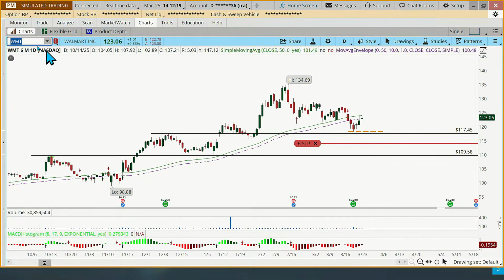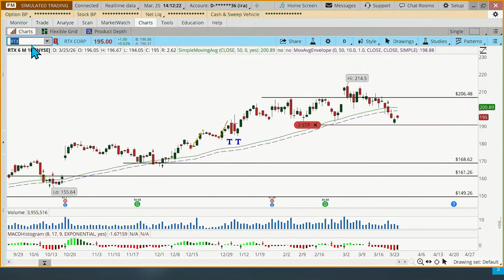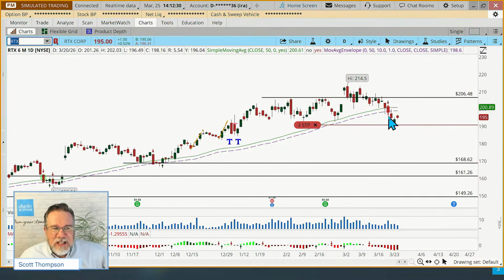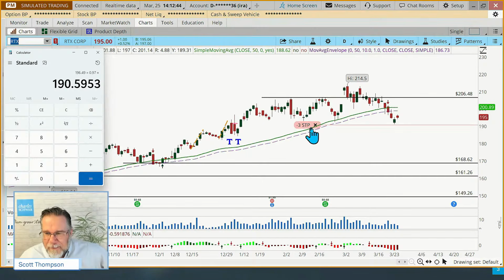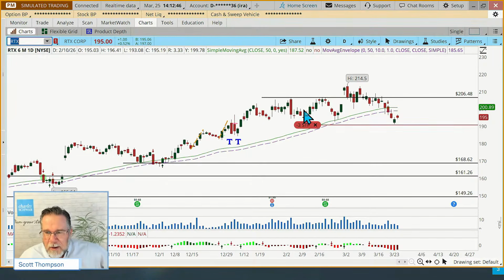All right. The last one I wanted to look at was RTX. This is one that gave a couple red arrows a few days ago. The rule here, the low price on this was 196.49, and I think I did this one. Let's see, 196.49 times 0.97. That's 190.59. Yeah, so I put my stop 3% below that low price there.